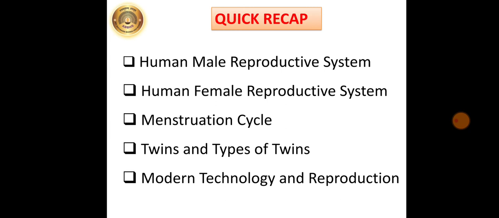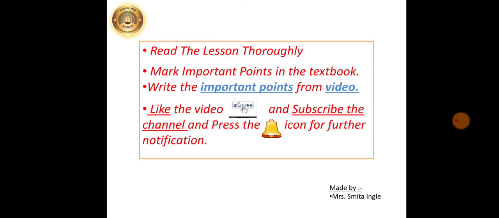So just have a quick recap of what we have learned. We have learnt about human male reproductive system, human female reproductive system, menstruation cycle, twins and types of twins, then modern technology and reproduction, that various techniques we have learnt, IVF, surrogacy and sperm bank. So read the lesson thoroughly, mark the important points in the textbook, write all the important points from the video.